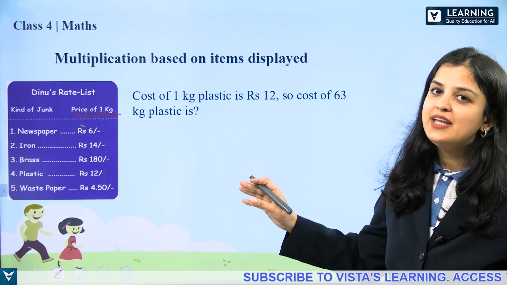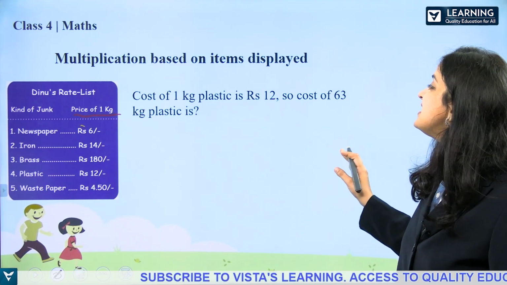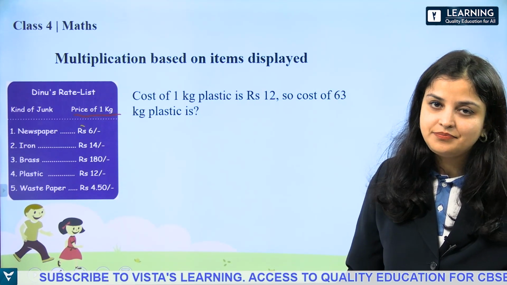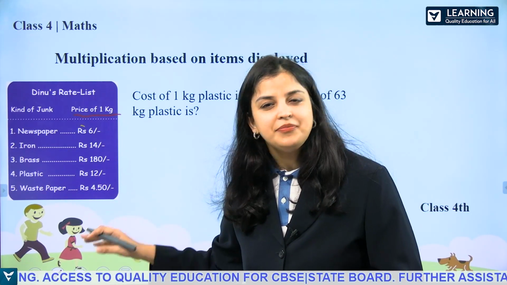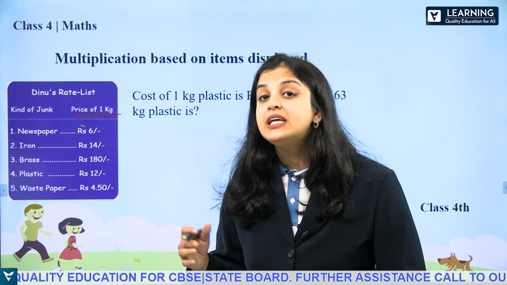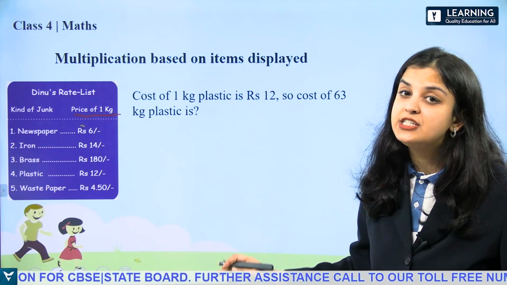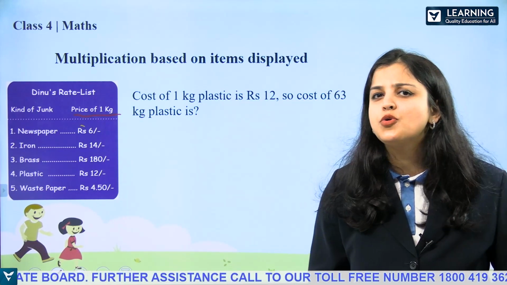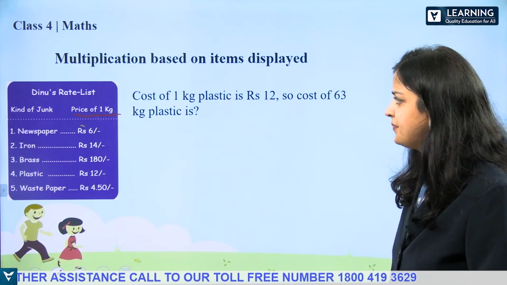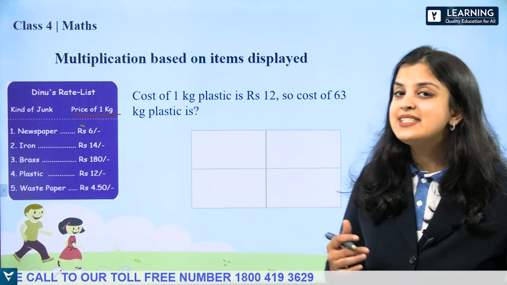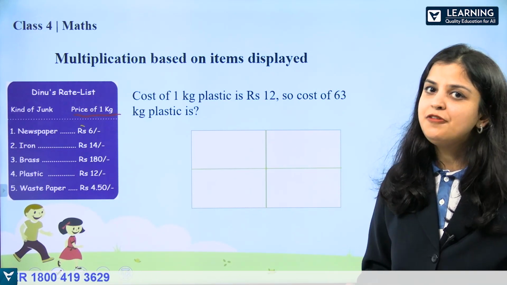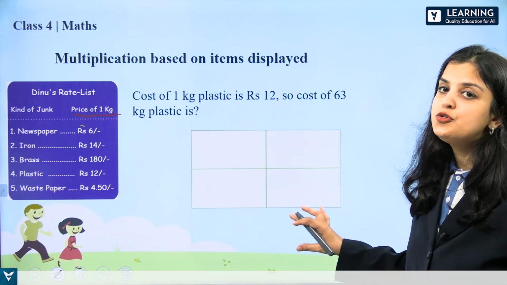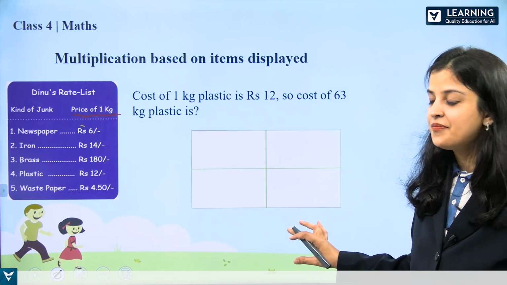We need to find out the cost of 63 kg plastic. Cost of 1 kg plastic is given here, it is rupees 12. We need to find out if he is taking 63 kg of plastic, then how much he is going to pay the junk collector. This time multiplication we are going to do differently. We are going to do multiplication in a box.